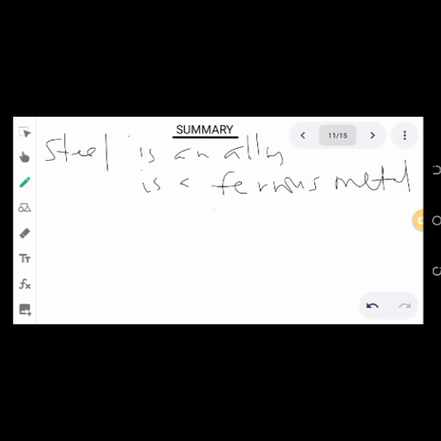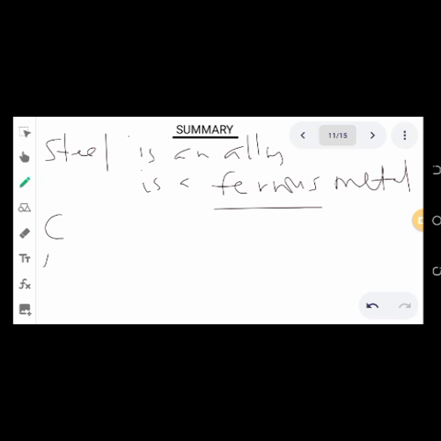Now, in summary, we said steel is an alloy, and steel is a ferrous metal. And we said steel is classified into 4 categories according to AISI, the American Iron and Steel Institute.